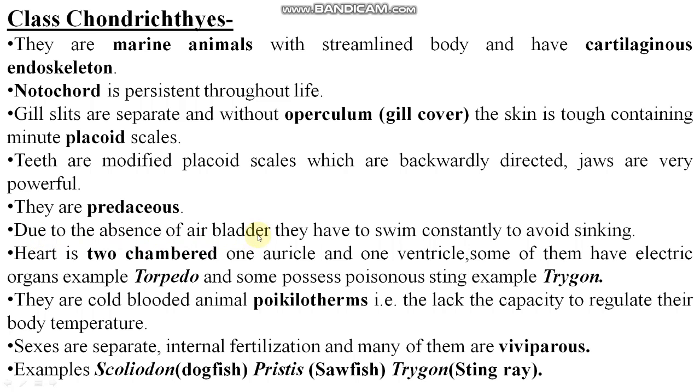Due to the absence of an air bladder, they have to swim constantly to avoid sinking. If they do not swim, they will sink in the water because they do not have an air bladder, right? The heart is two chambered, one auricle and one ventricle. Some of them have electric organs, example Torpedo, and some possess a poisonous sting, example Trygon. They are cold-blooded animals, poikilotherms. It means they lack the capacity to regulate their body temperature, right?